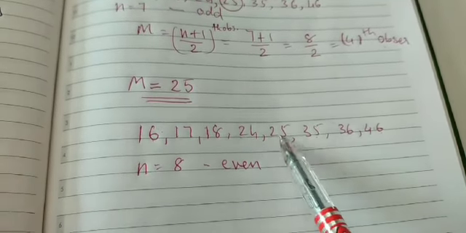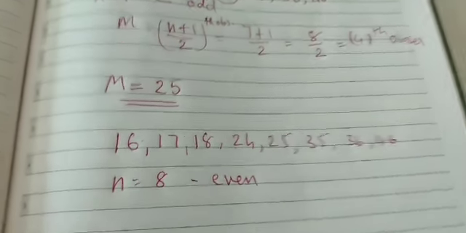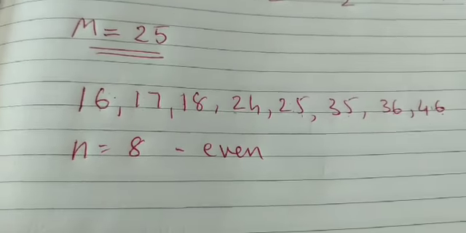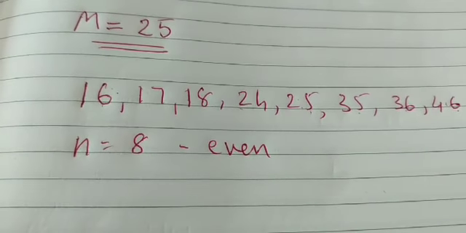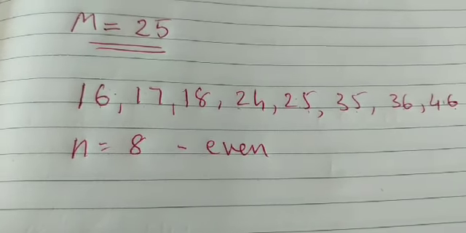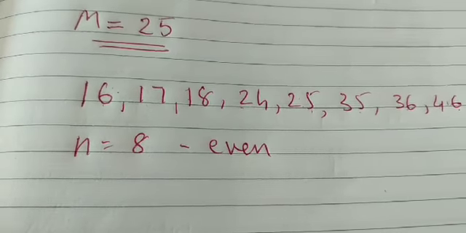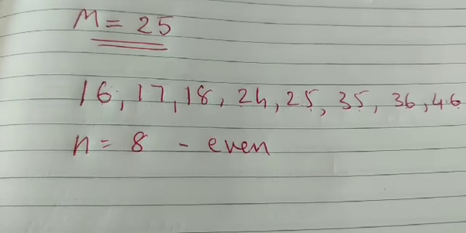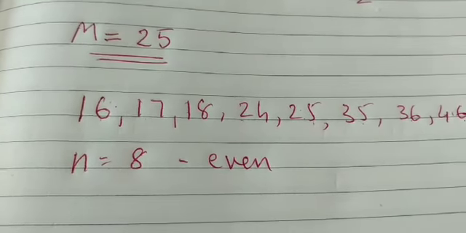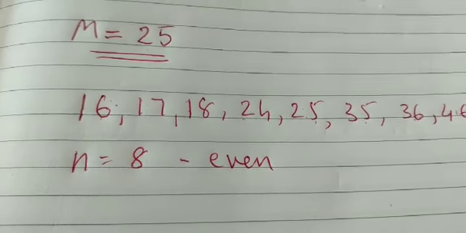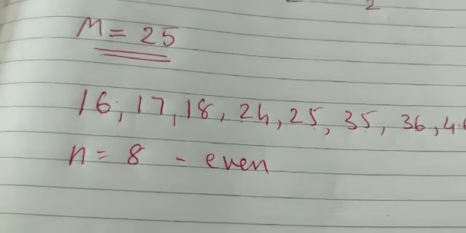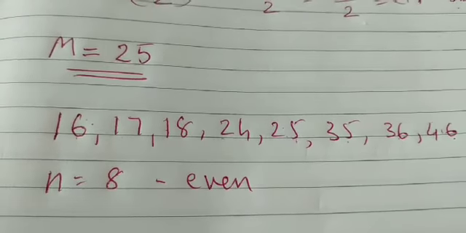You have 2 values at the center, 24 and 25. So there is a confusion which one to select, right? 2 observations are there as the middle data.